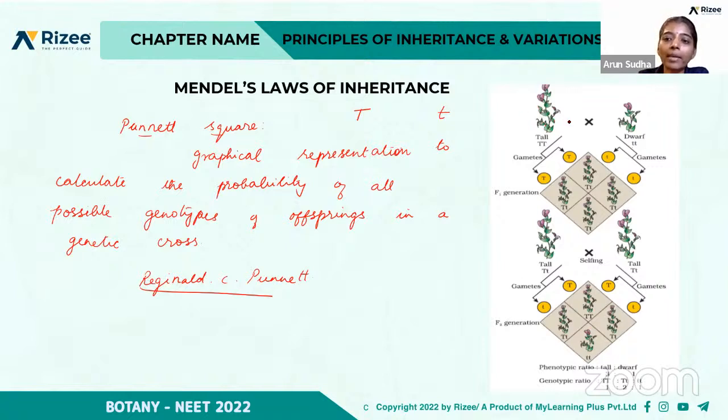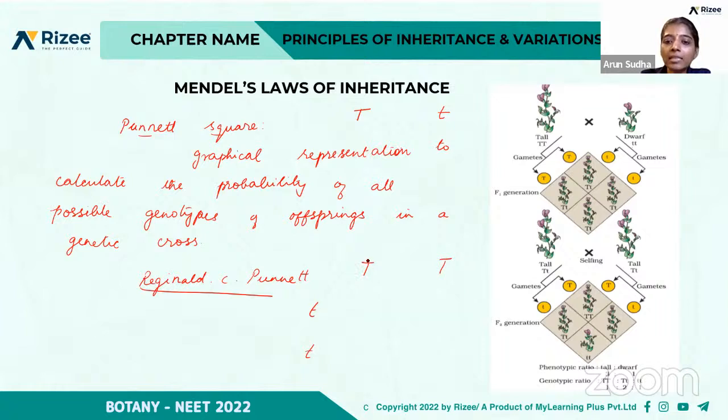So when a tall parent is crossed with the dwarf parent, the gametes are represented as T and T for the tall parent, and for the dwarf parent it is t and t, right? When the gametes of this tall parent and the gametes of the dwarf parent are bred together, what will be the possible combination?